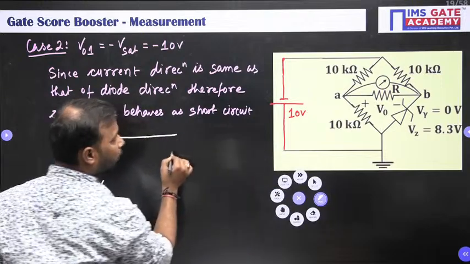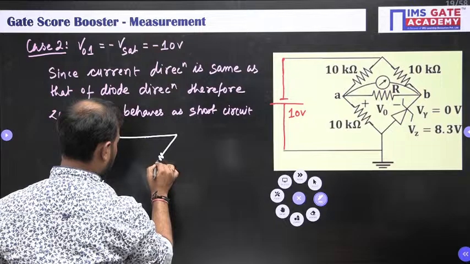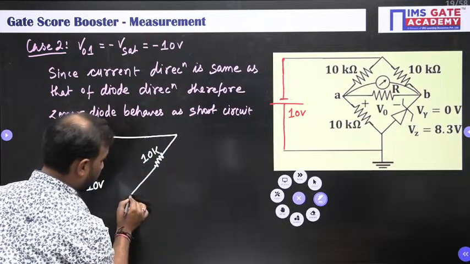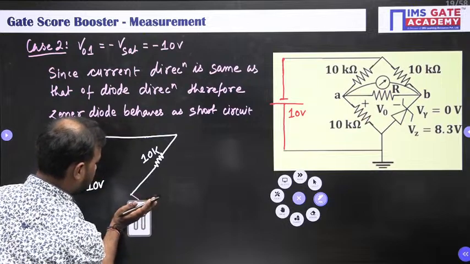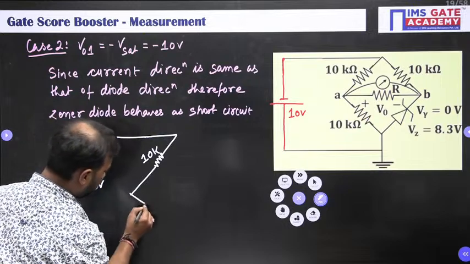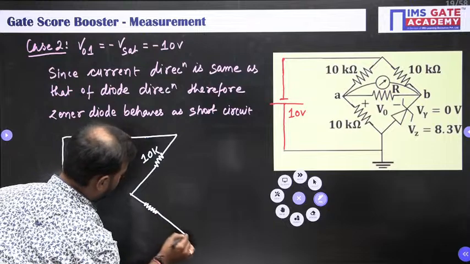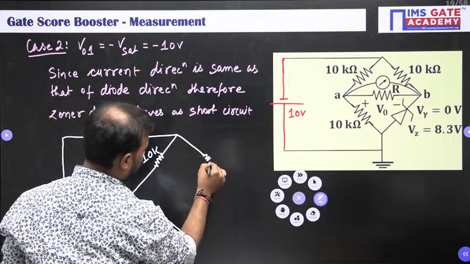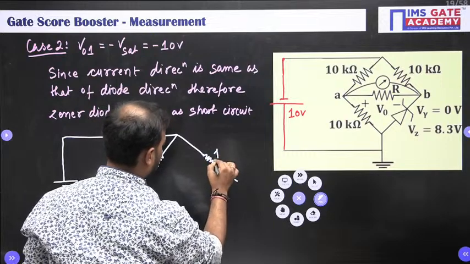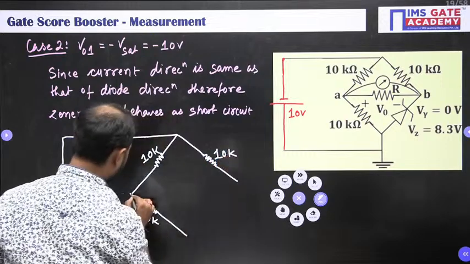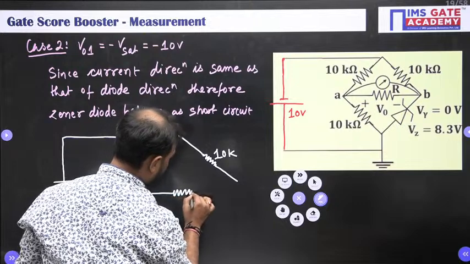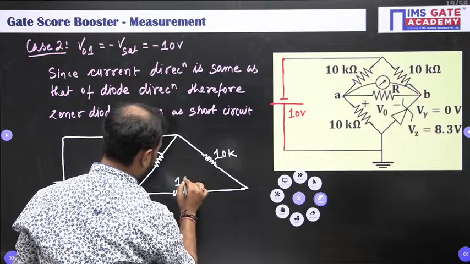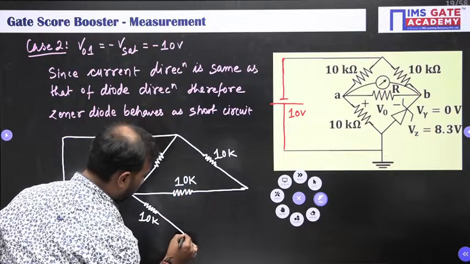So what we have here, we are having 10K, then again 10K, here again 10K, this is 10K and this is shorted.